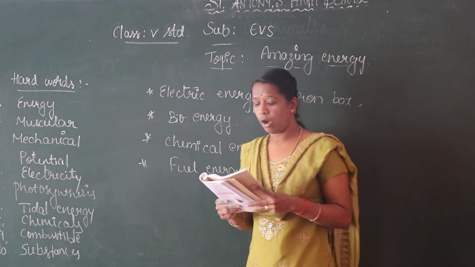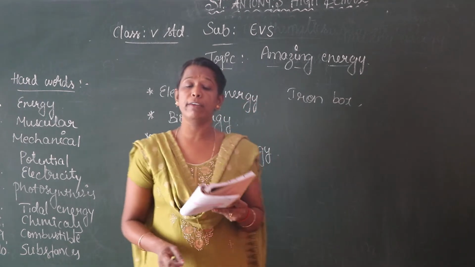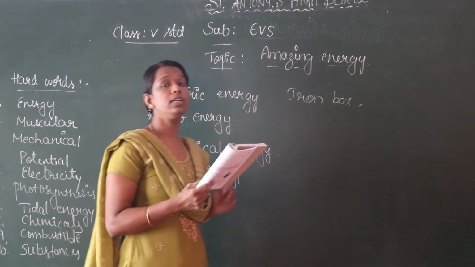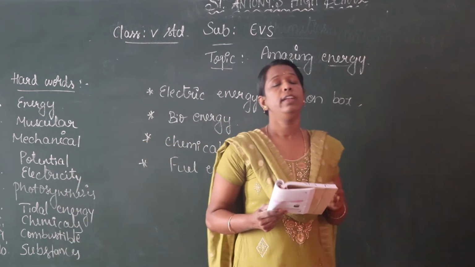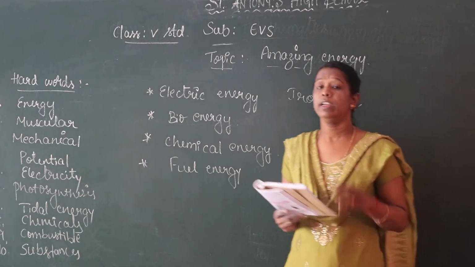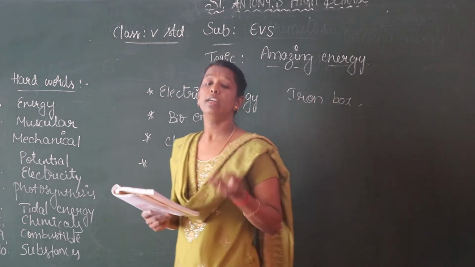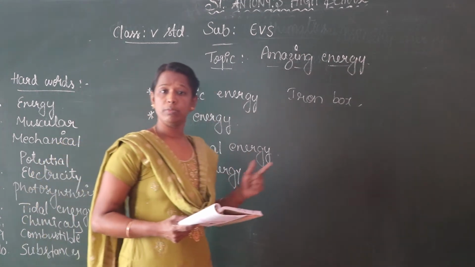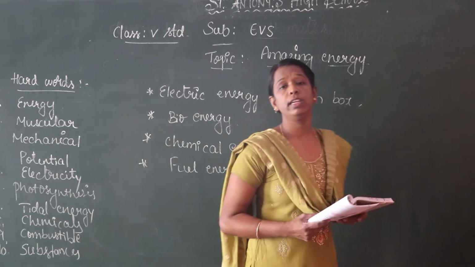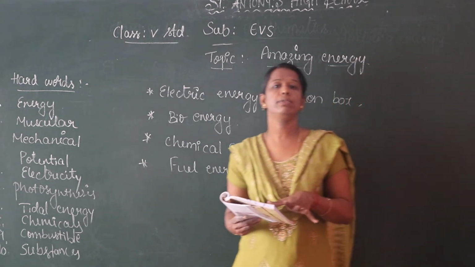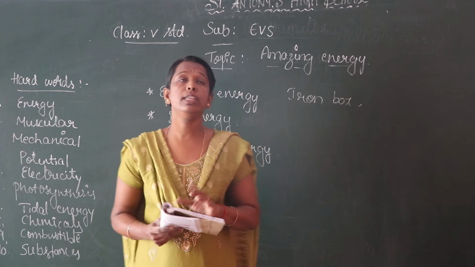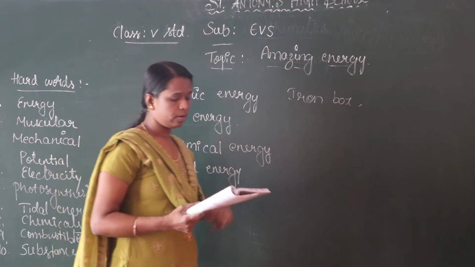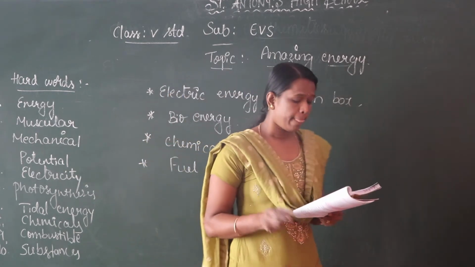Electricity is supplied to the houses and other places from electric power generating stations. Electric appliances must be used carefully also. See children, name some of the electric appliances. Refrigerator, iron box, television, computer, electric fan, washing machine, okay, and AC, oven. These are the examples for home appliances using electric energy. Okay children.